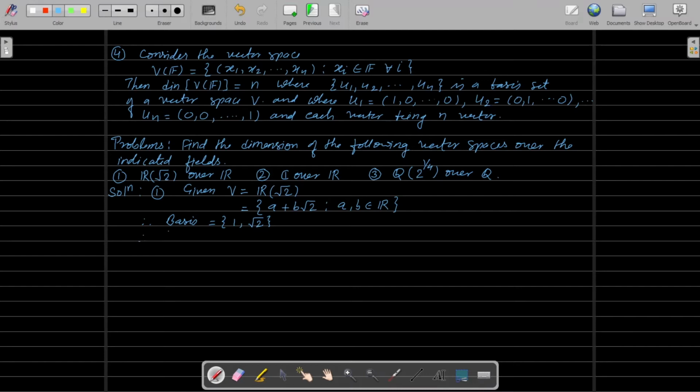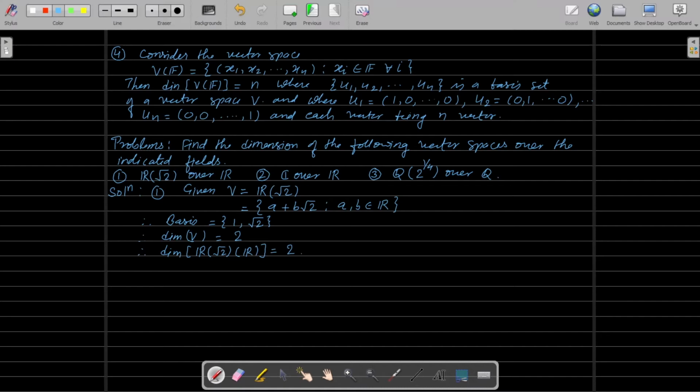Therefore the dimension of V is 2. So you can say that the dimension of R root 2 over the field R is equal to 2.